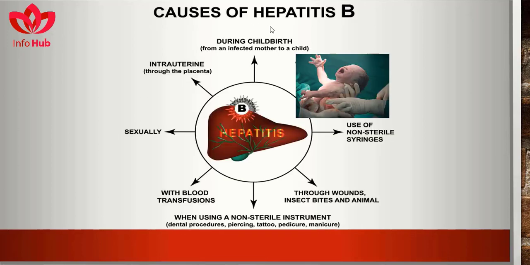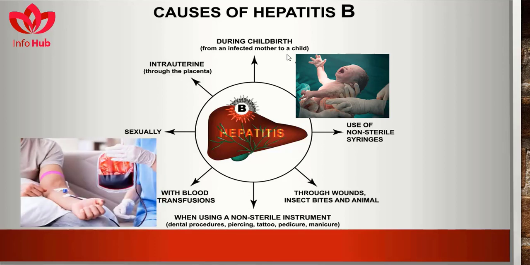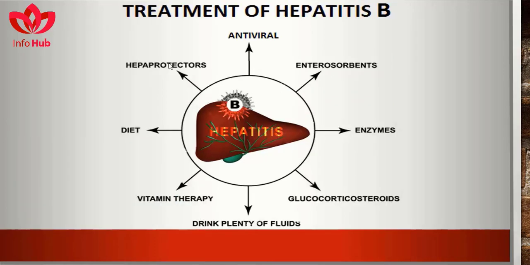Causes of spread of hepatitis B are intrauterine through the placenta, during childbirth from an infected mother to a child, use of non-sterilized syringes, through wounds, insect bites, and animals, when using non-sterile instruments for dental procedures, tattoos, pedicure, and manicure, with blood transfusion, and sexually. Treatment of hepatitis B contains hepaprotectants, antisorbents, enzymes, glucocorticosteroids, drinking plenty of fluids, vitamin therapy, and diet.